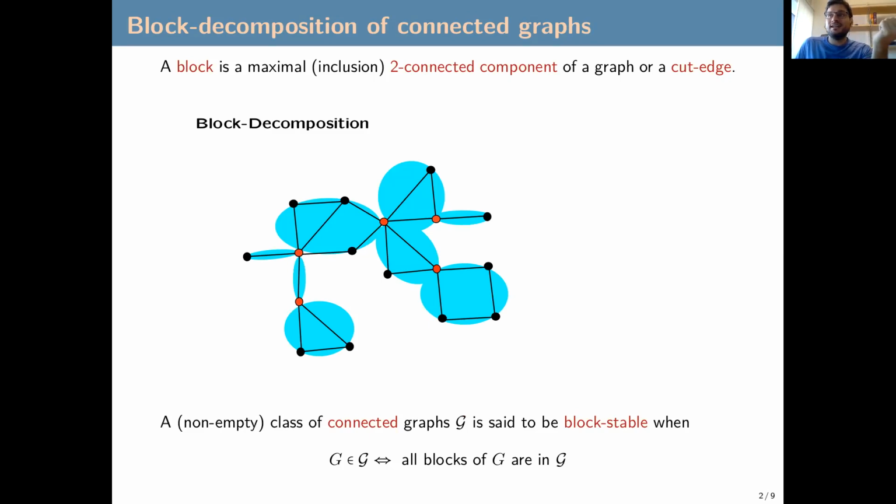We will be interested in classes of graphs that are called block-stable. It's a very natural class of graphs. It means that a class is block-stable if, for every graph in the class, all the blocks of this graph also belong to the class. Typical block-stable classes are trees, planar graphs, and triangle-free graphs. But the class of all graphs with no path of length at least k, for example, will not be block-stable.